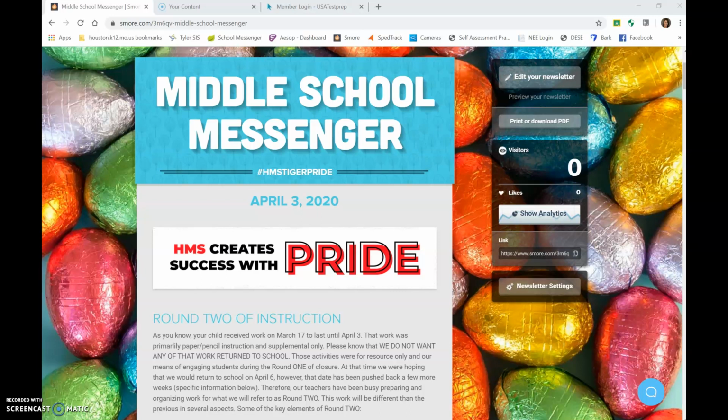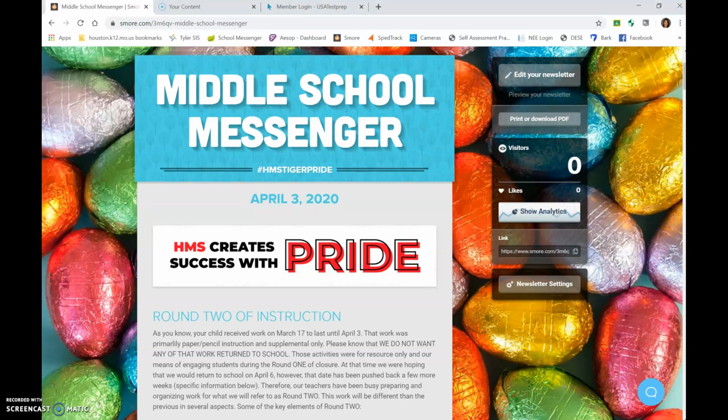With the COVID-19 situation extending our school closure, we at Houston Schools want to continue to meet our students' educational needs. Each week, we will email out the newsletter, The Middle School Messenger, as seen here. Links for each day's assignments or lessons will be housed in this newsletter. Links for the Middle School Alternative Methods of Instruction, or AMI, will be clearly indicated in the newsletter for each assigned day.